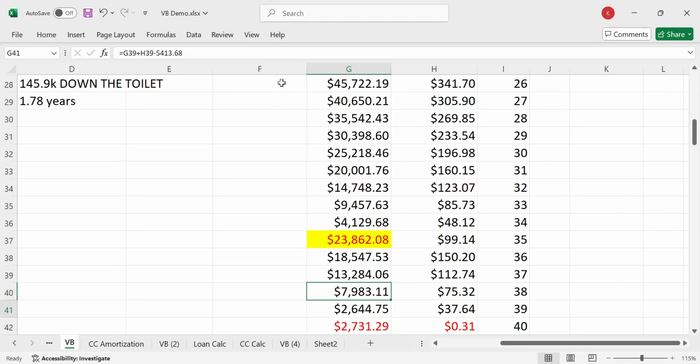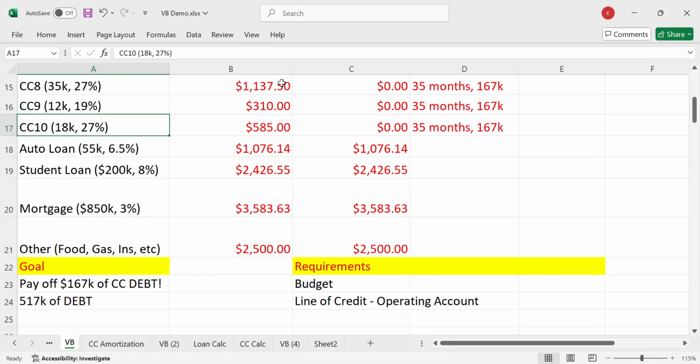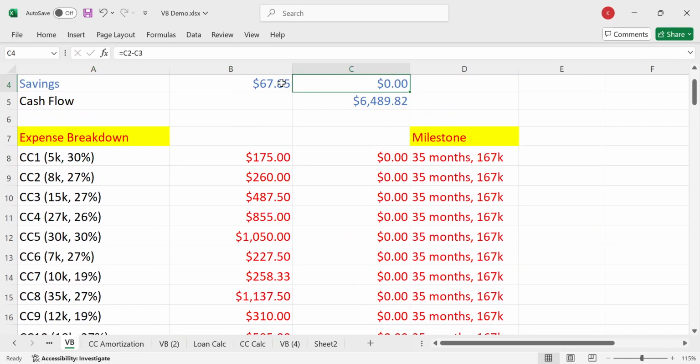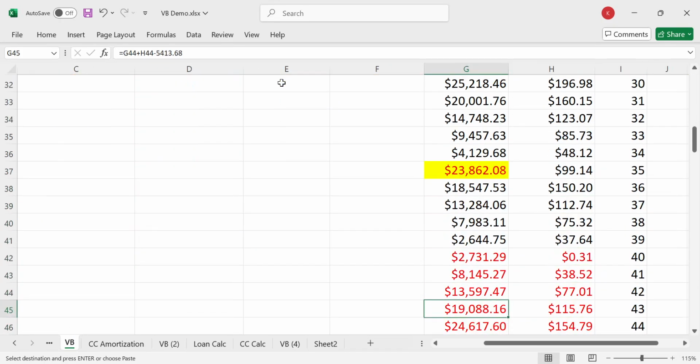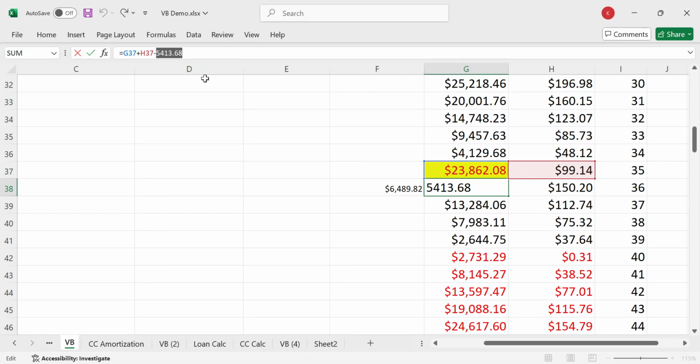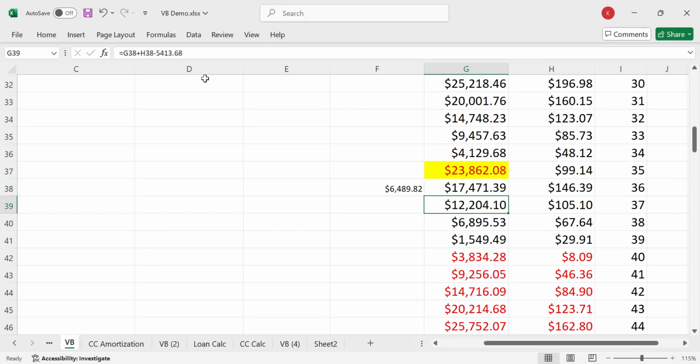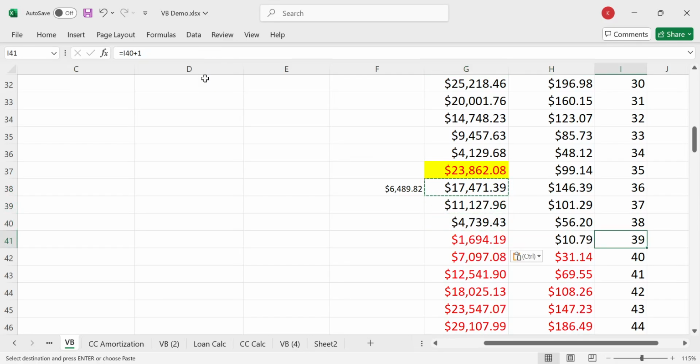And take a look at this. We haven't even increased the cash flow yet, and we paid it off pretty quickly. But let's go ahead and increase the cash flow because we paid off this auto loan, right? And if we scroll up here, oh my goodness, this cash flow is about 6.4 grand. So let's go back here and copy this number, okay? So copy and paste. And I'm going to do this right here. And so minus, instead of 5,413, it's 6,489.82. I think that's the right number I'm copying.